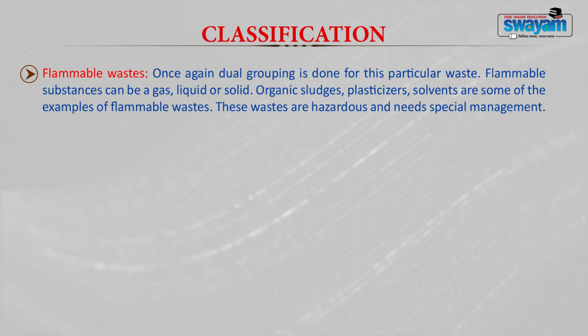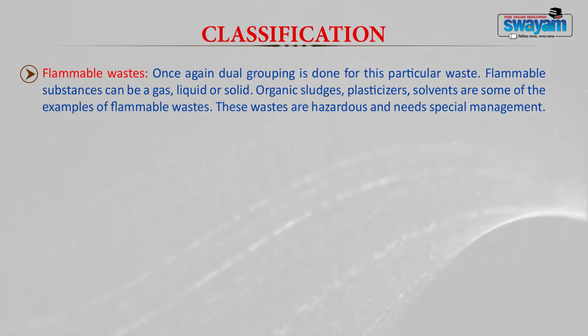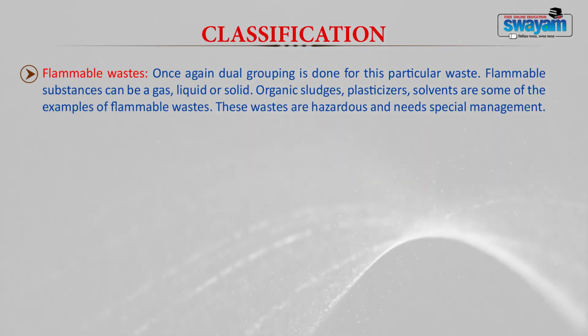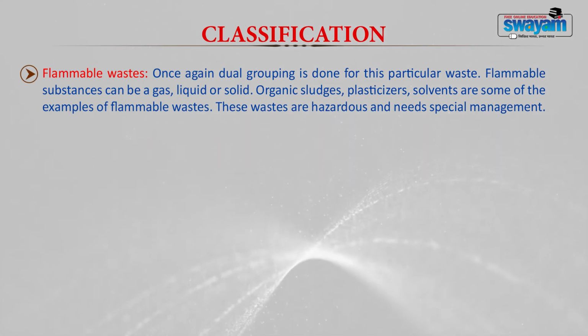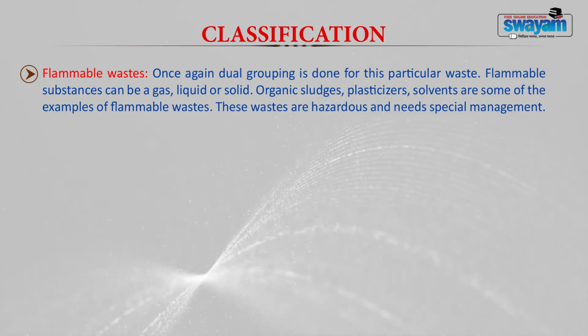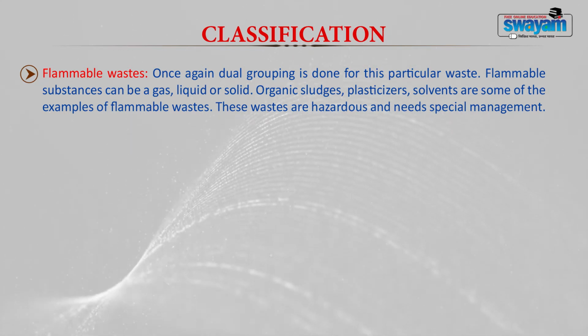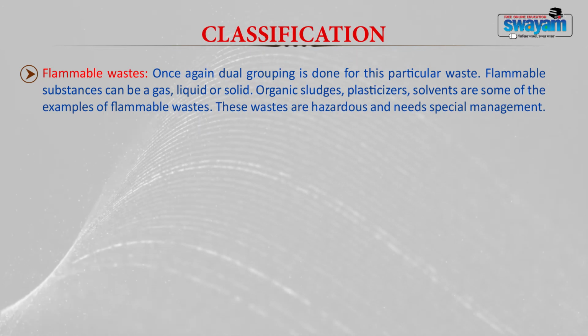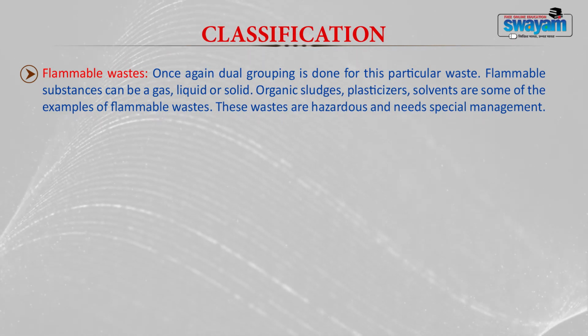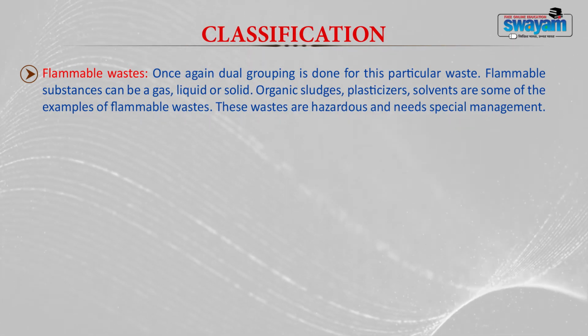The fourth type of waste is your flammable waste. Once again, dual grouping is done for this particular waste. Now the flammable waste can be a gas, liquid or solid. Any organic sludges, plasticizers, solvents are some of the examples of this flammable waste. Now these wastes are hazardous and they need special management.